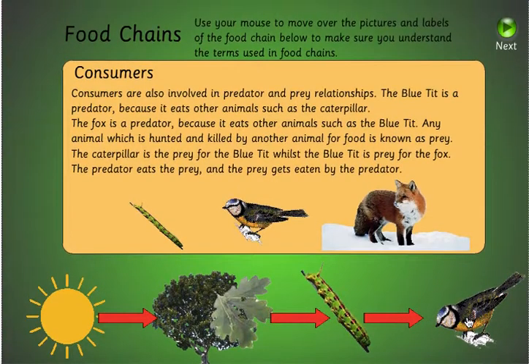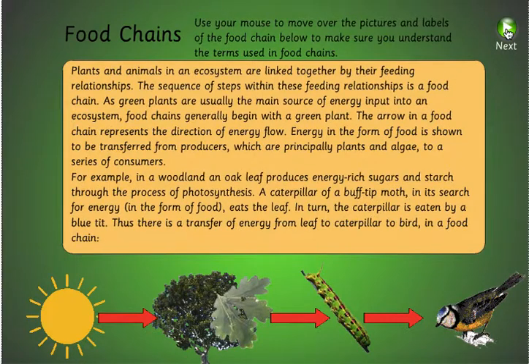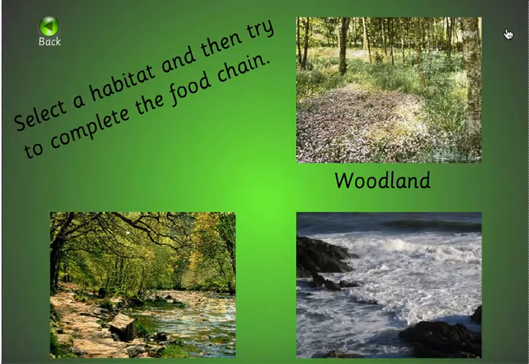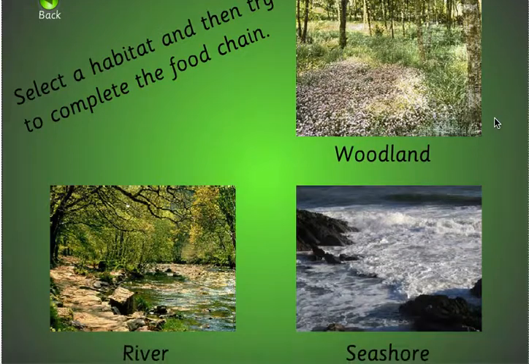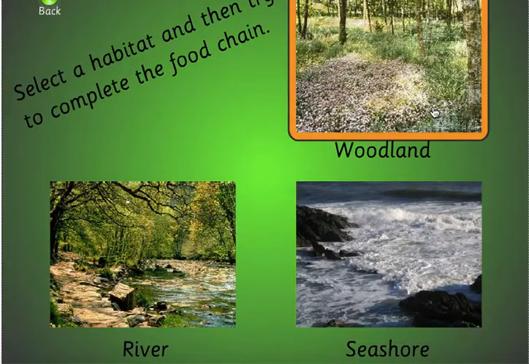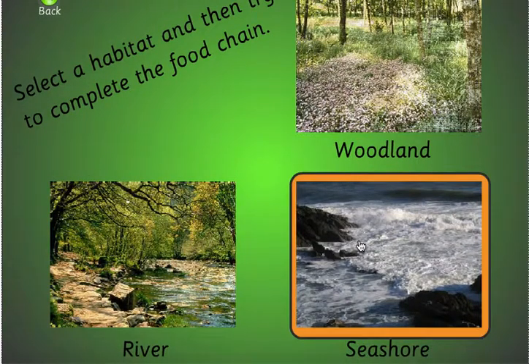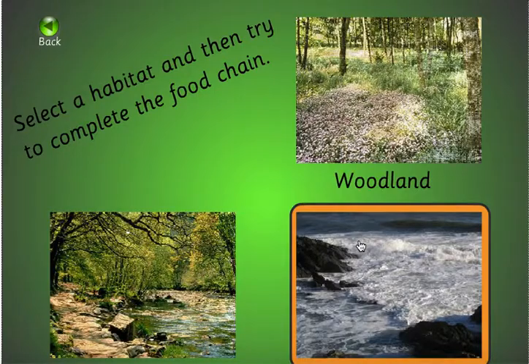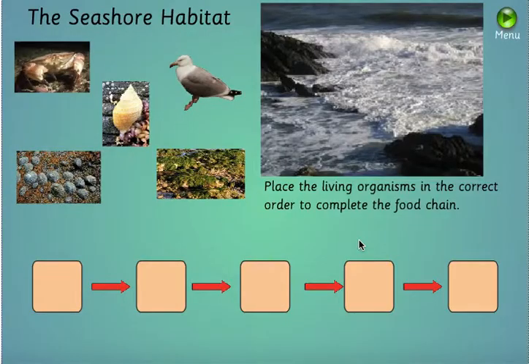Today, you'll click the next button, and you'll look at some food chains. You can choose which habitat you want to do, woodland, river, or seashore, and it will take you to a list of animals, and you drag and drop them in the correct order. Once you have them in the correct order, you take a picture of it, and you will submit it. Put it on your desktop.